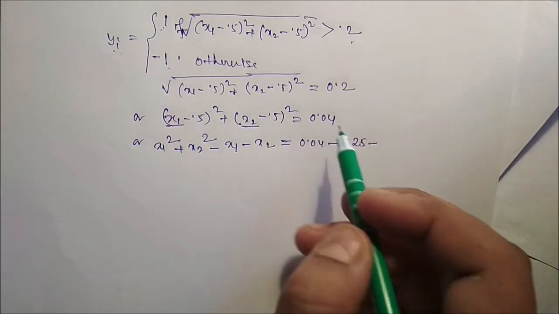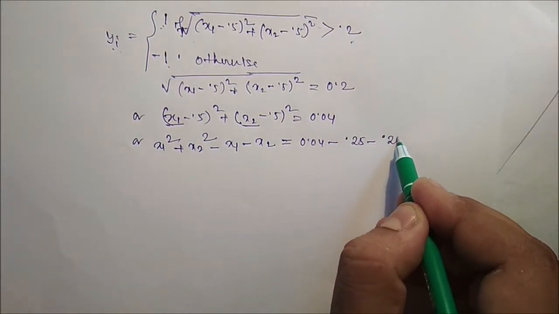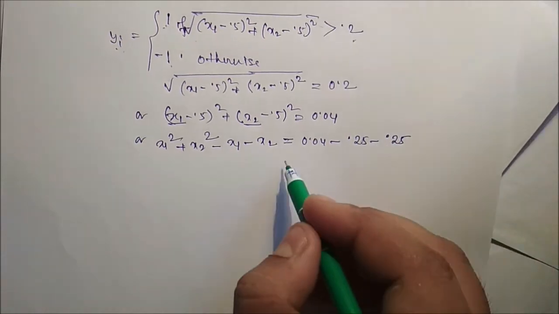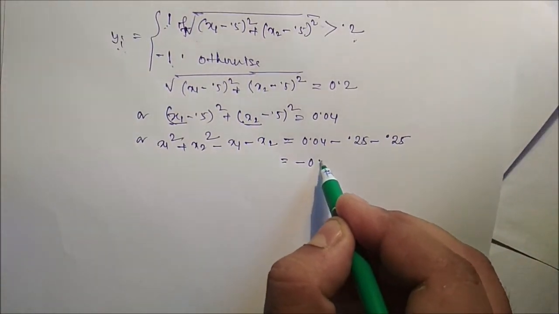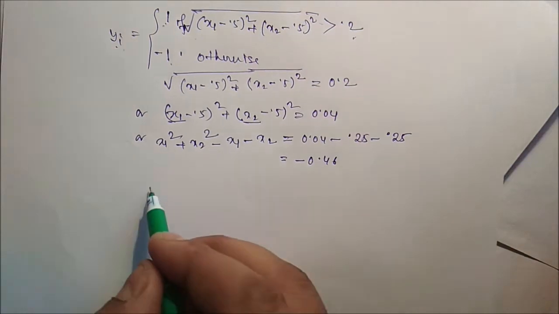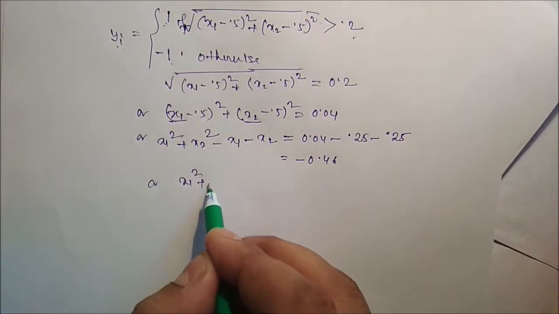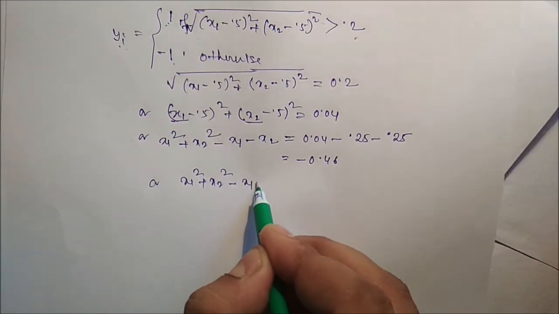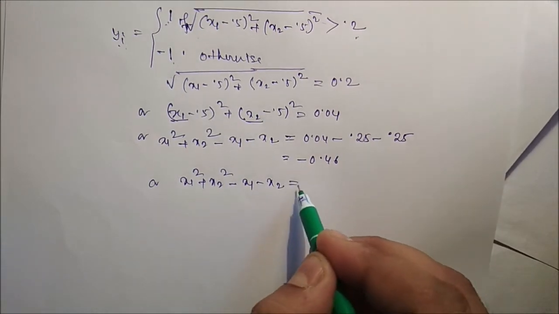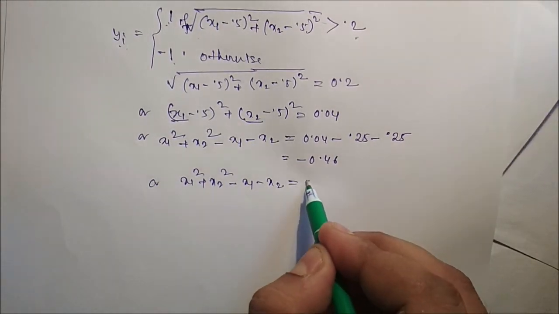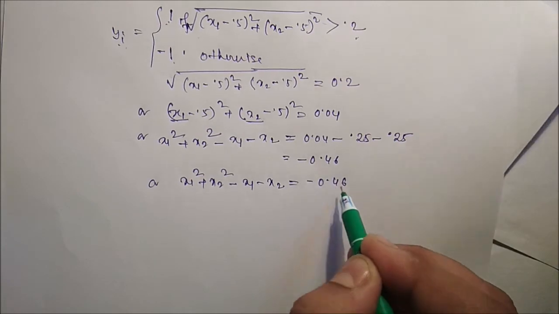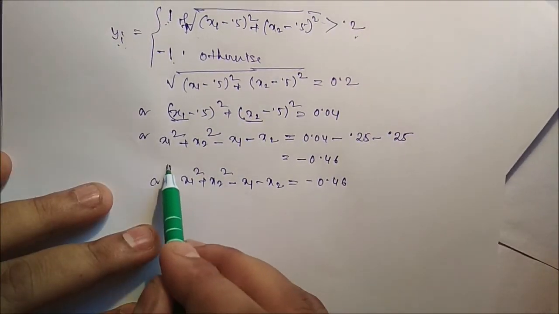If you shift the 0.25 to this side and solve it, we get minus 0.46. So finally x1 square plus x2 square minus x1 minus x2 is equal to minus 0.46, which is the decision boundary.